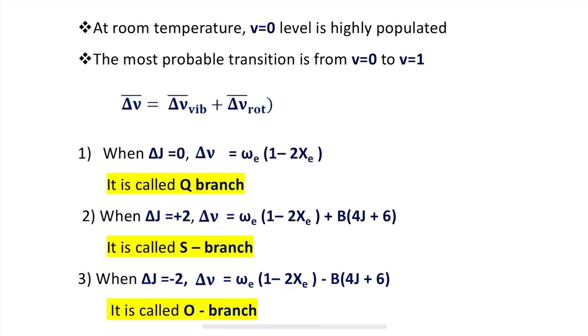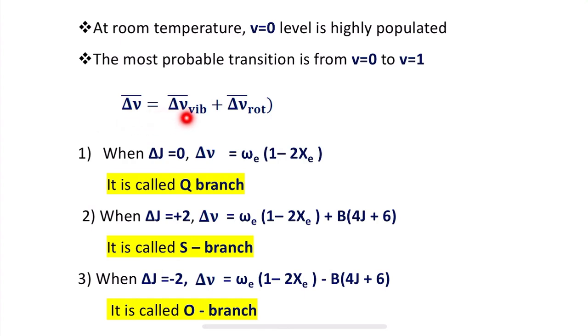At room temperature, if we imagine V equals 0, then the level is highly populated. Therefore, the most probable transition is from V equals 0 to V equals 1. So when an electromagnetic radiation is made to fall on a substance, the probable transition we observe will be from V equals 0 to V equals 1 in case of rotational vibrational Raman spectrum. Restricting our discussion only to this transition, we have del nu bar equals